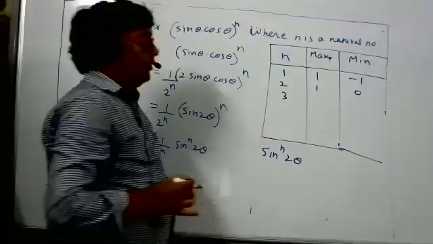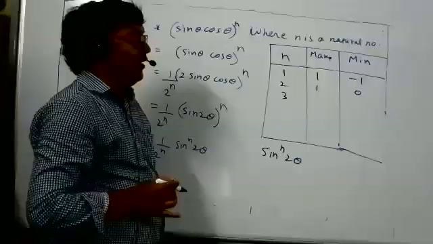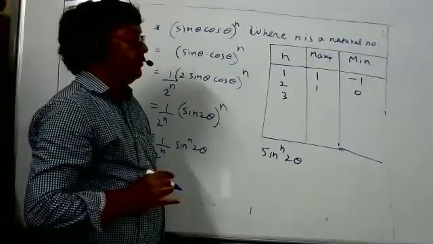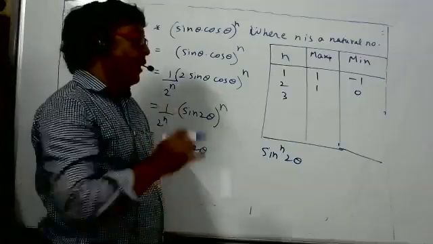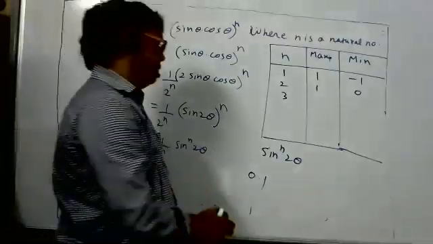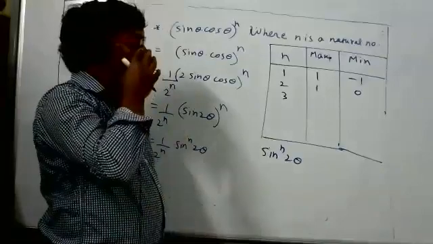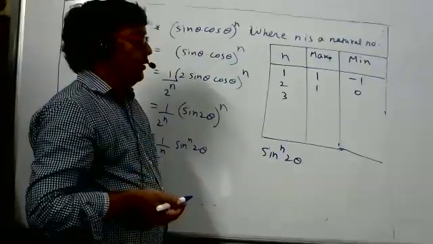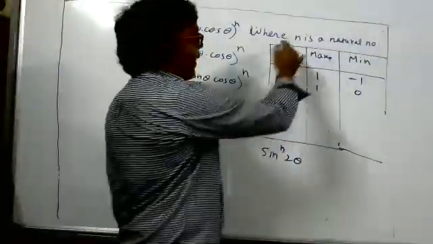Sir, I have a doubt. Tell me. Sir, if sine is below 1, its square will be less than 1 only. Yes, not just square, any power will be less than 1. Any decimal you take, like 0.1, any power you do, it will be less than 1 only. It can't be more than 1. If n were a fraction or a real number, we'll see that later. Now n is a natural number.